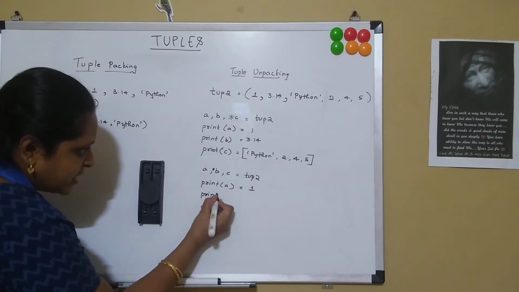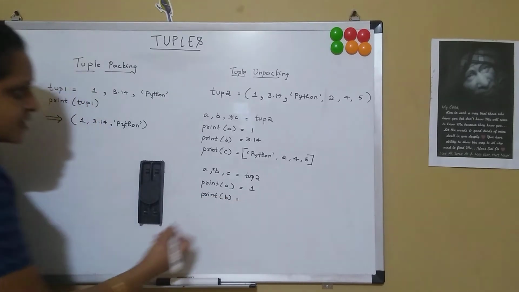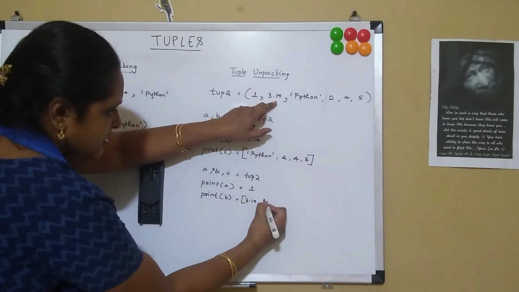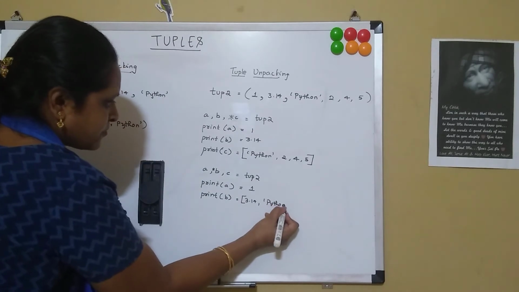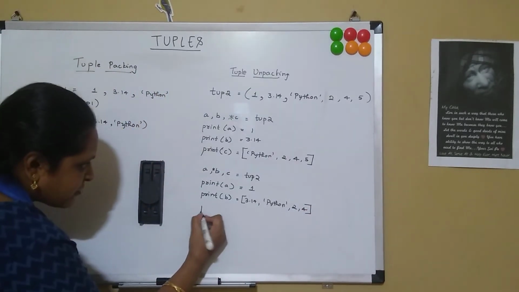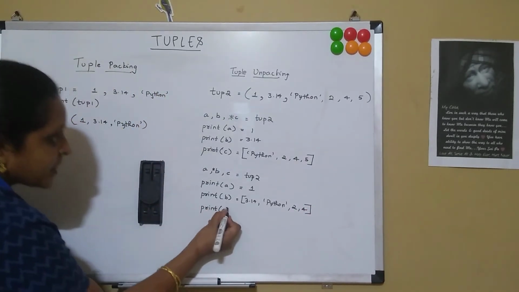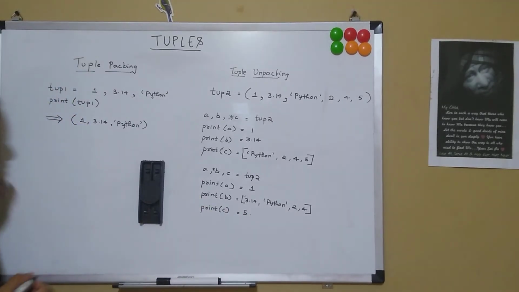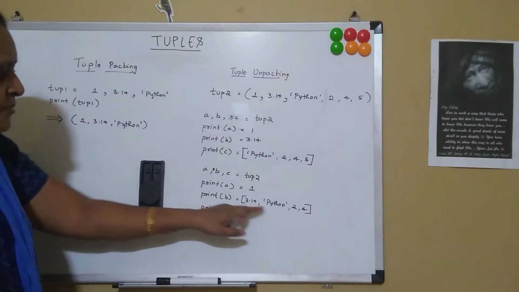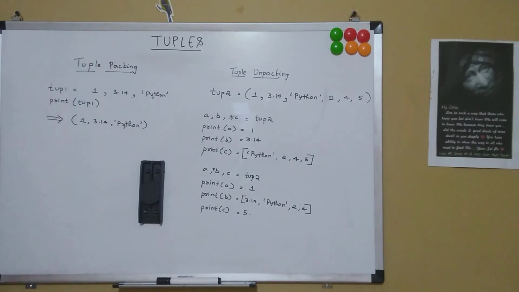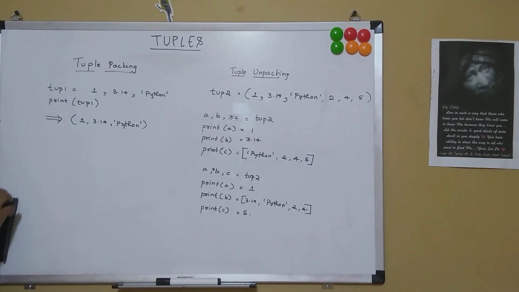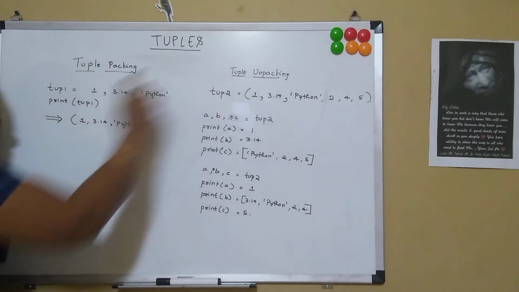If I say print B, I get the value 3.14 in the list format: 3.14, Python 2 and then 4. Now if I say print C, I get the output 5. So the first and last elements are held in A and C, and the remaining items are present in B. So this is how tuple unpacking works in Python. Hope, friends, it's clear for you, the tuple packing and the tuple unpacking.